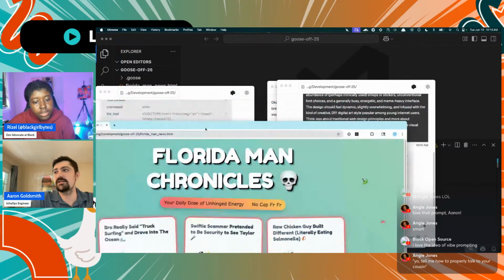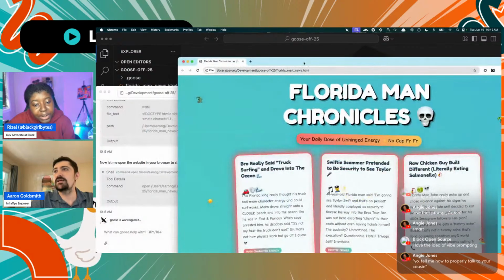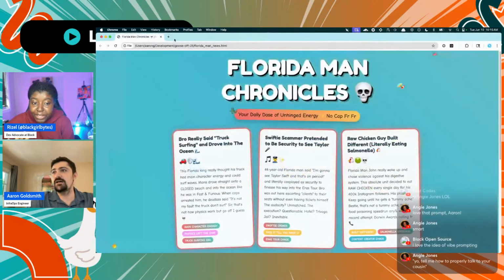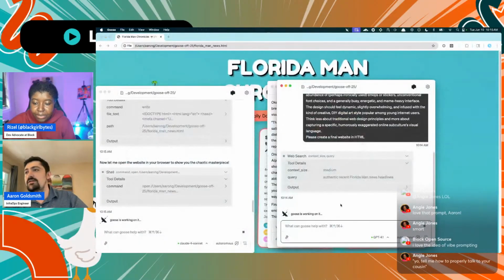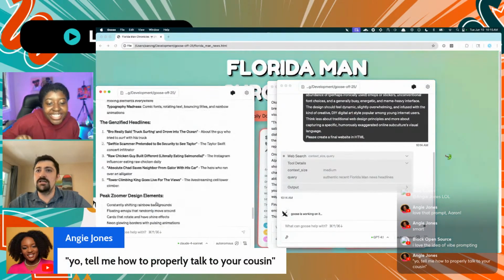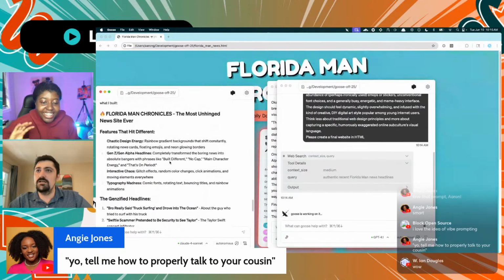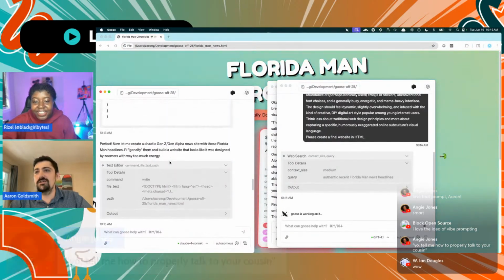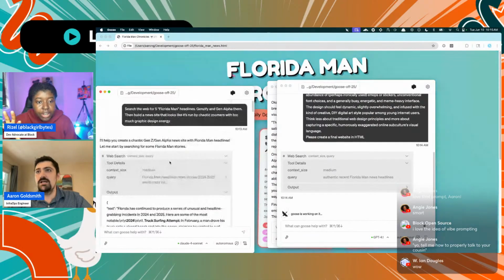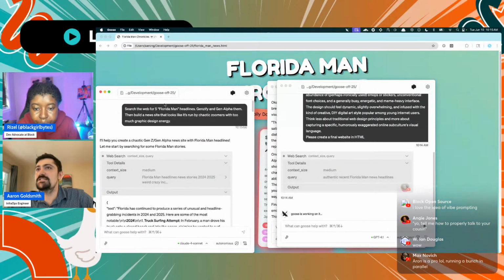This one already has something. I'm trying it, it already made something. I want to say first off, I never used Gemini before, and I want to highlight one of Angie's comments. I know we have the comments on the side, but I like highlighting them. She said basically you're saying, yo, tell me how to talk properly to your cousin. And I'm like, I never thought of that. I remember Ian talking about vibe prompting, and this is kind of what he was saying, but on steroids. Yeah.